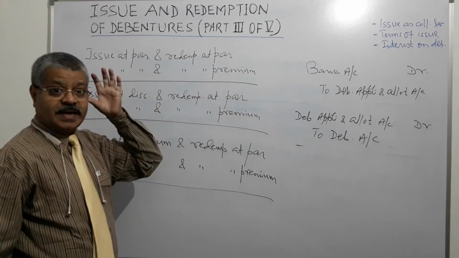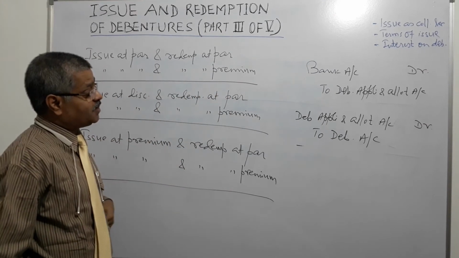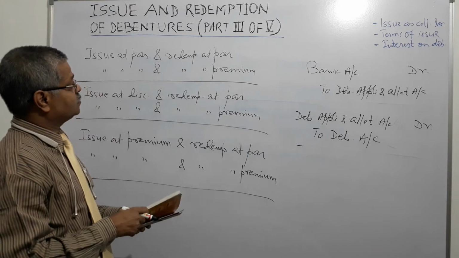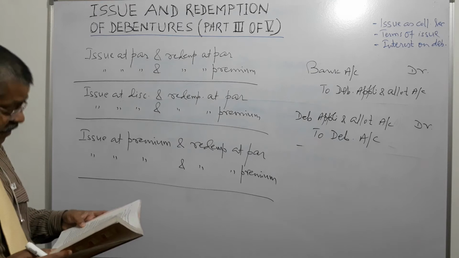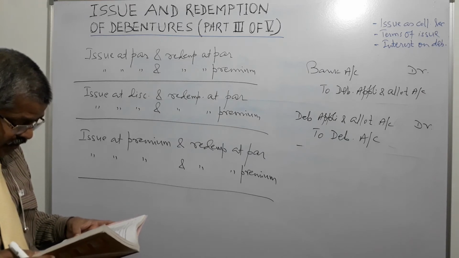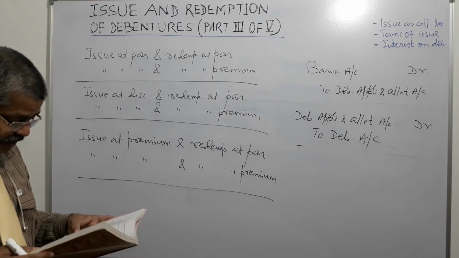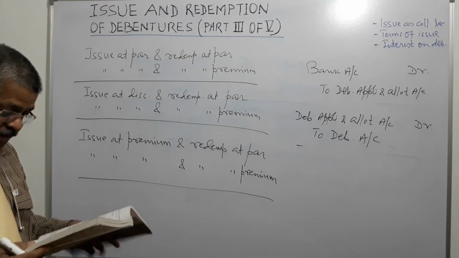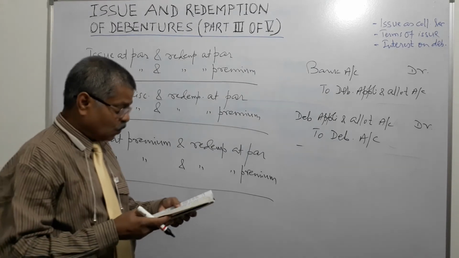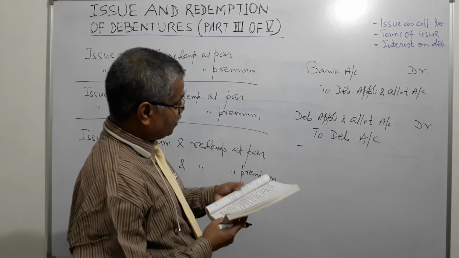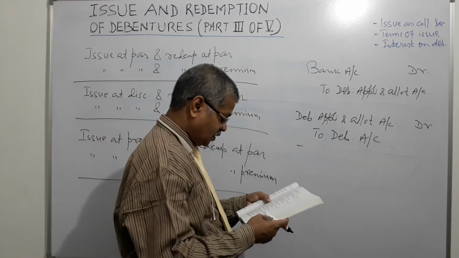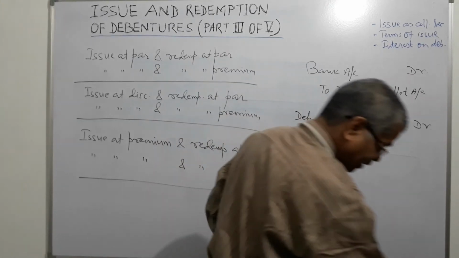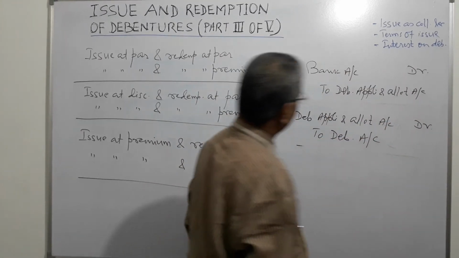Premium amount is there, right? So where will it go? This is issue at par and redeemable at premium, right? So debenture application and allotment account will be debited and one more account will be debited, right?